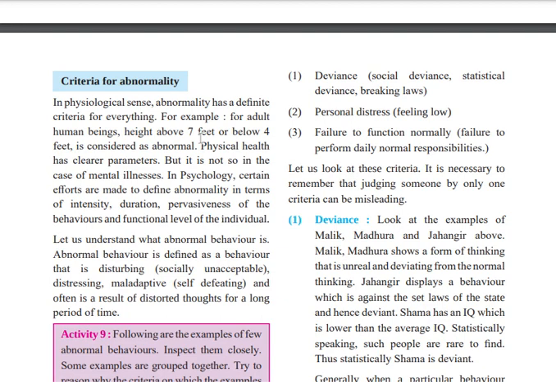Okay, in physiological sense, abnormality has a definite criteria for everything.